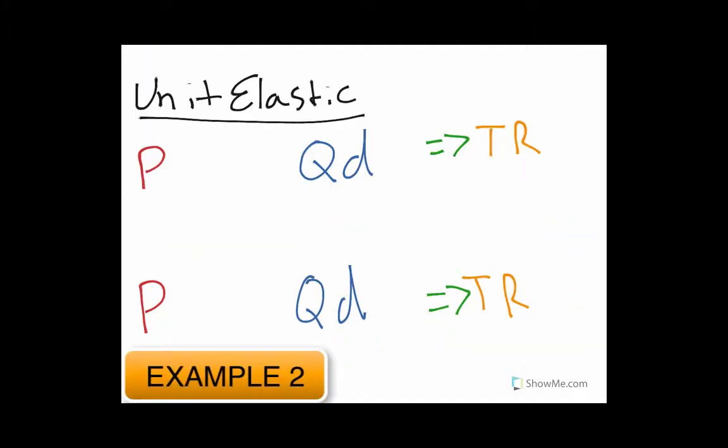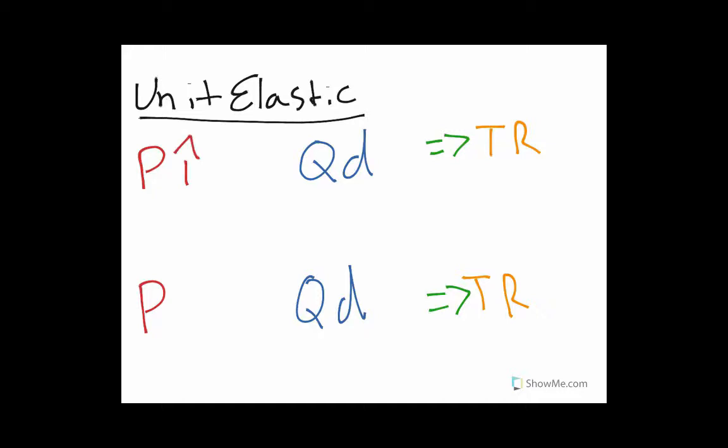Say their good is fairly unit elastic. So what will happen is if the price was to increase, the quantity demanded would decrease, but since it's unit elastic, they're even. The changes would be even. So the total revenue will actually be, well, the same. So that will be even as well because it's an equal change in price and quantity demanded.